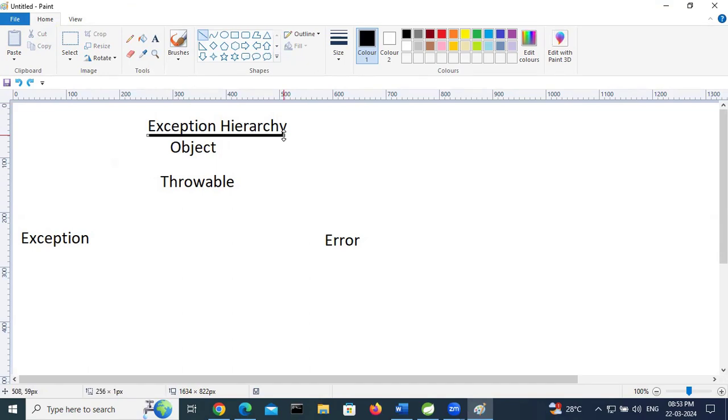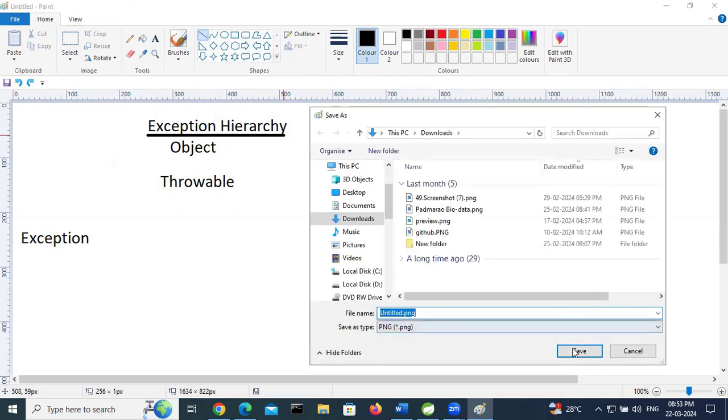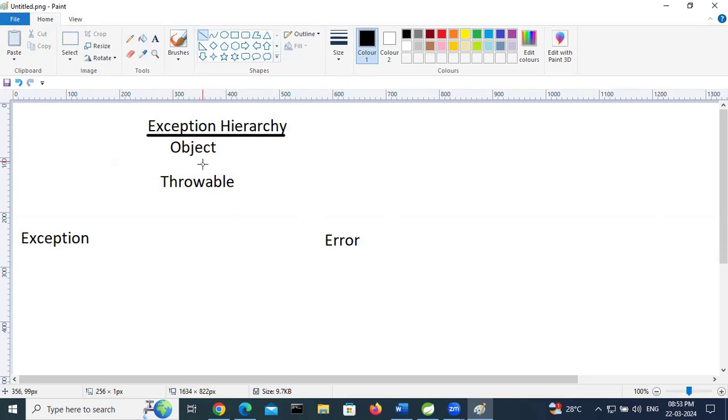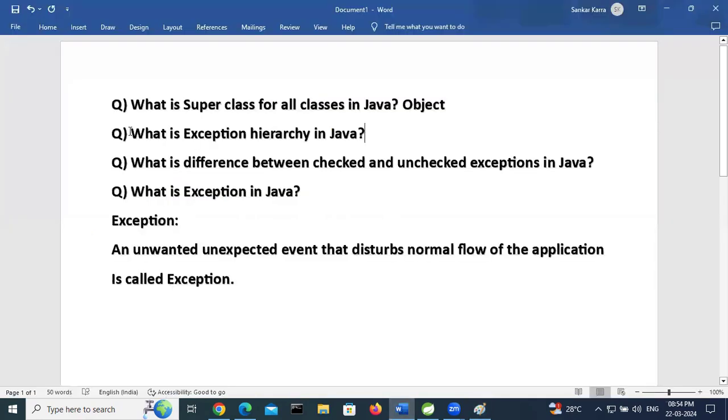What is the exception hierarchy? Here, the Object class is the superclass for all classes. Throwable is the superclass of all exceptions. Throwable is divided into two parts, Exception and Error. This is called the exception hierarchy. Here this question is completed.